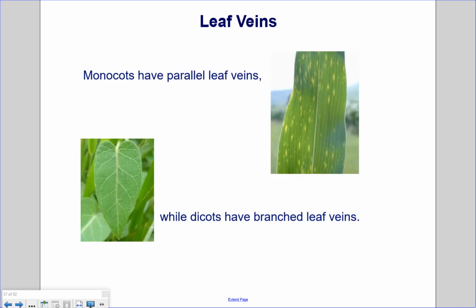Leaf veins. Here is one way you could identify a monocot or a dicot when the plant is full grown. The leaves of monocots have parallel leaf veins, so the veins are running parallel, and dicots have branched leaf veins, so these veins are branched.